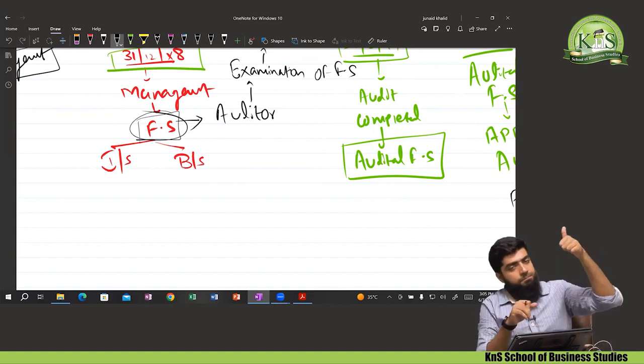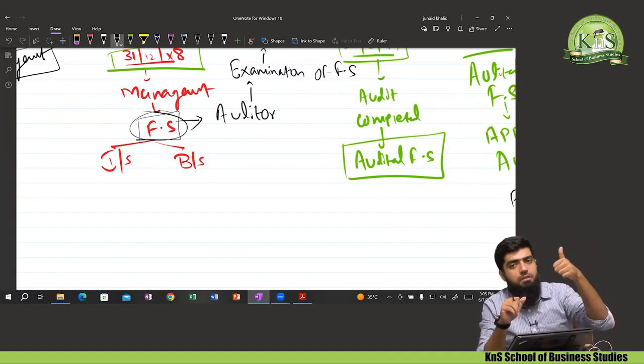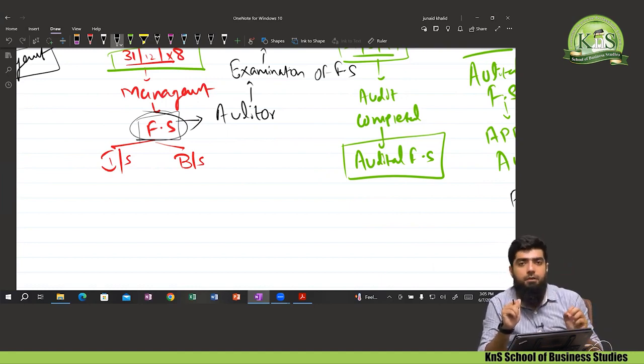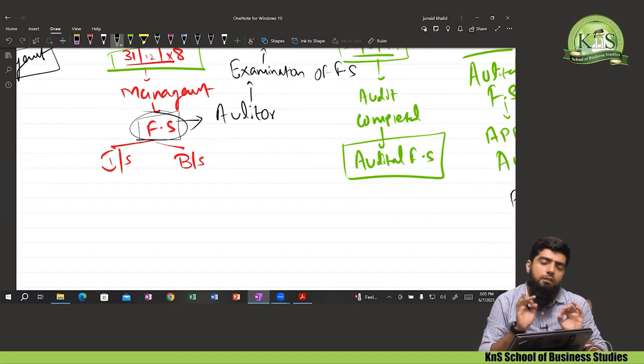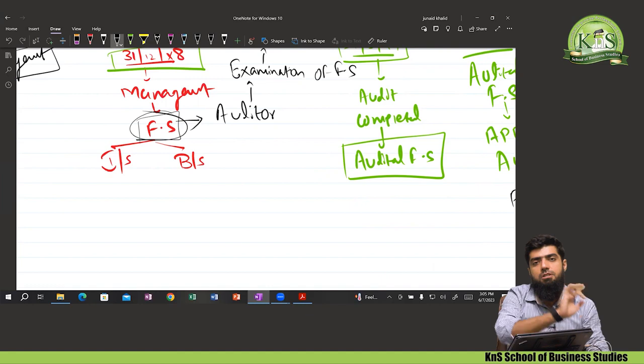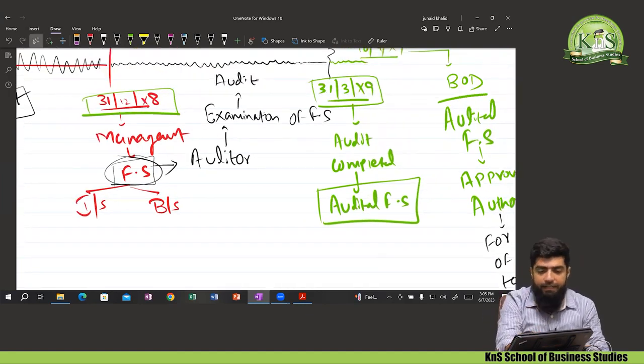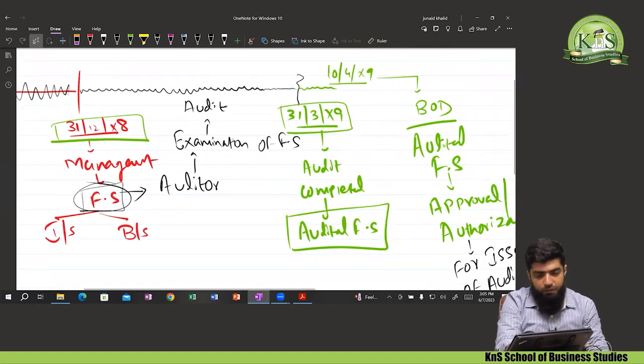Reason being, number one, all of the transactions that arose during the accounting period were done by the management. All of the transactions were recorded by the management, and on the basis of these transactions, the financial statement was prepared by the management. It means all of it was performed by the management or the board of directors. Definitely no one is going to trust this financial statement. So there was no use to dispatch this financial statement to the shareholders. So we waited, and we conducted the audit for this financial statement.